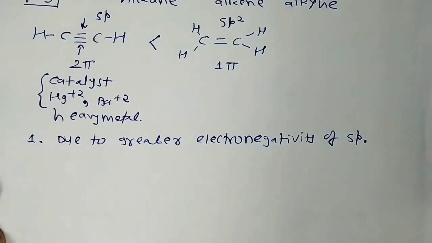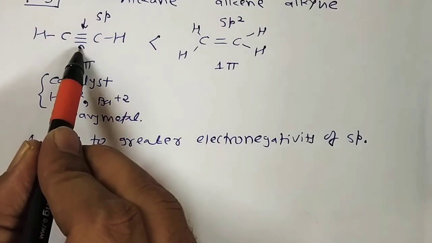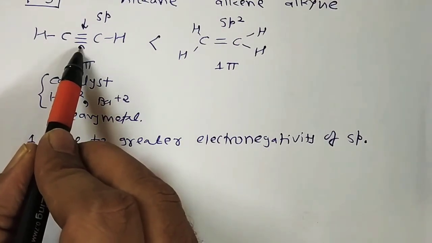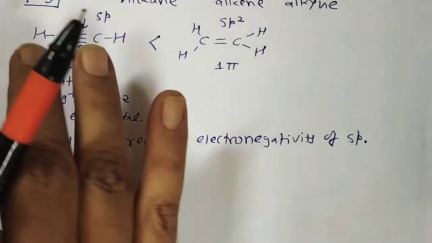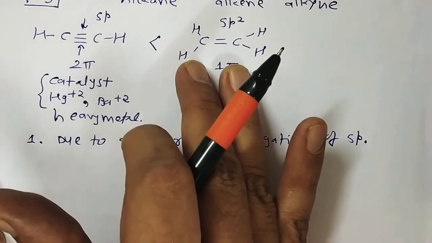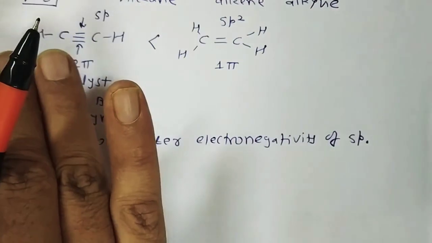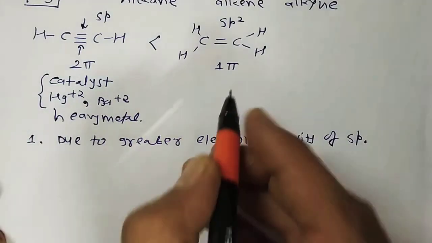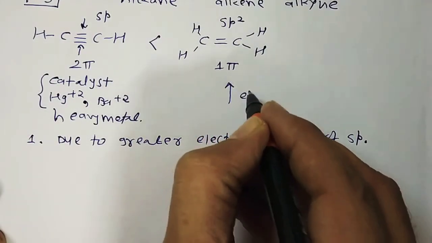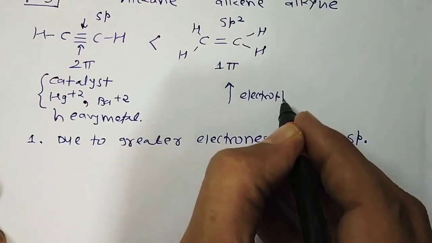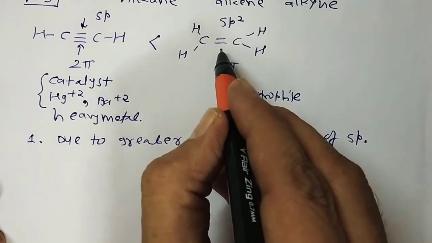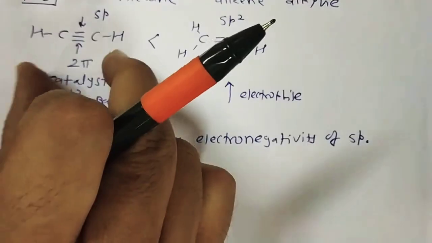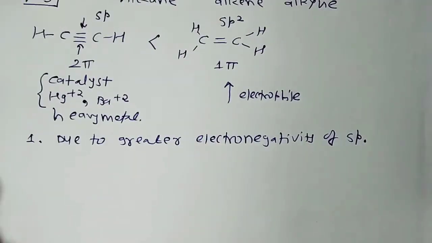Okay, so the pi electrons of alkynes are more tightly held by the carbon atoms than the pi electrons of alkene, hence are less easily available for reactions with electrophiles. For example, if there is an attack of an electrophile, right, so they are readily available in the alkene, but in this case the bond length is decreasing due to sp hybridization.